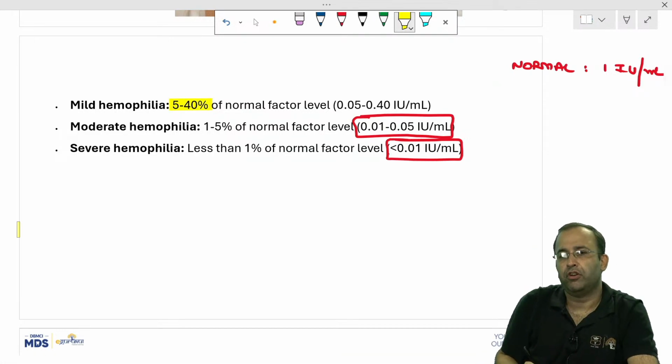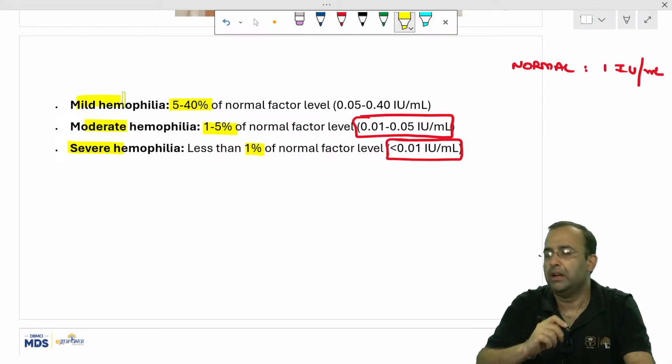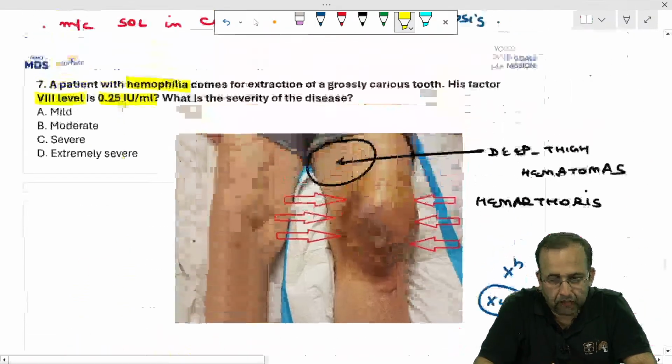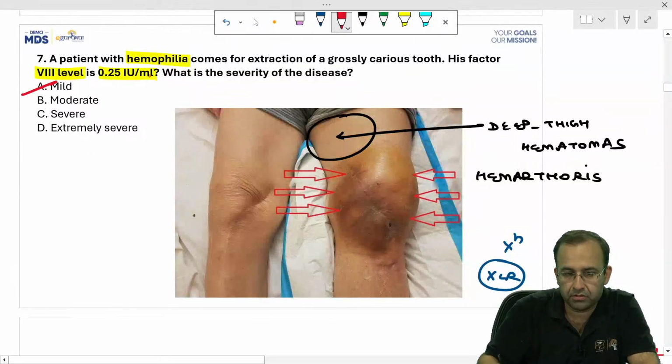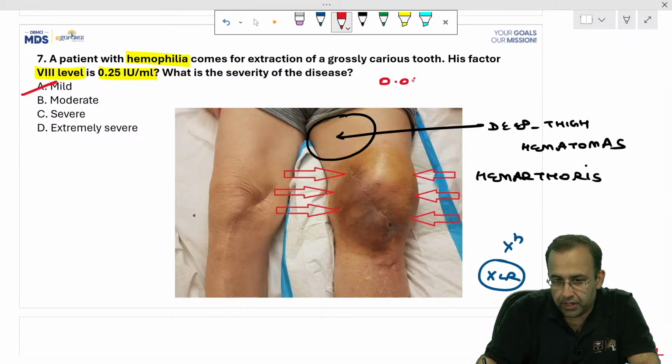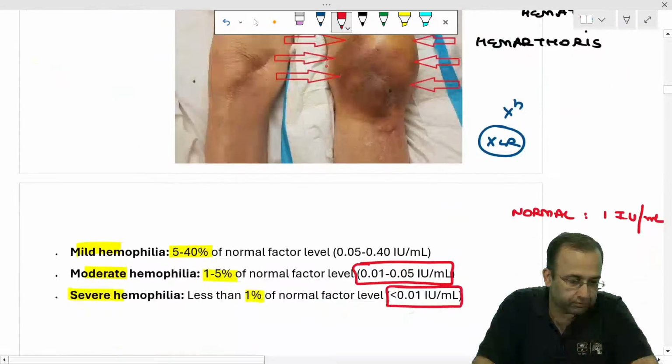Mild is 5 to 40% of normal, moderate is 1 to 5%, less than 1% is severe. In our case, it was mild hemophilia, 0.05 to 0.4 international units per ml, 5 to 40%.